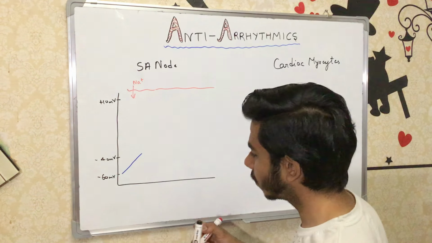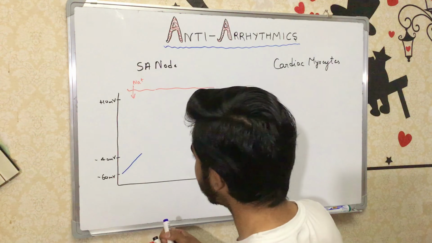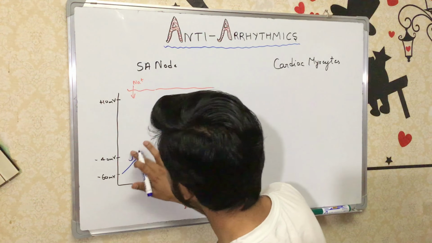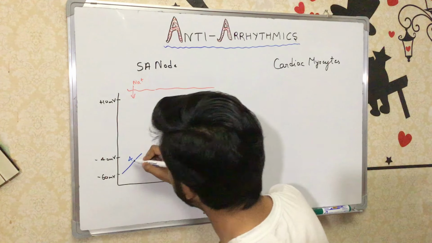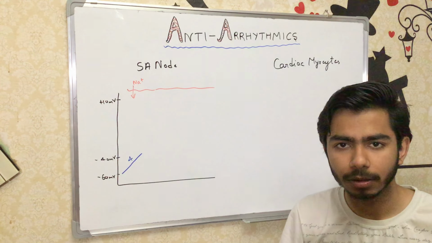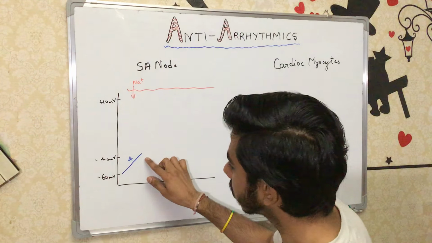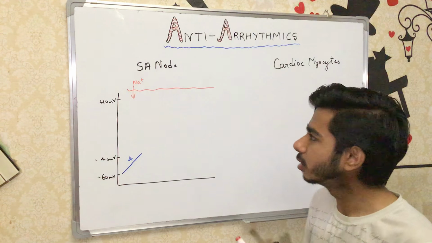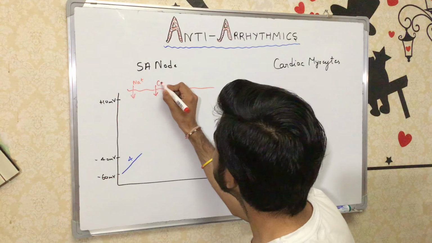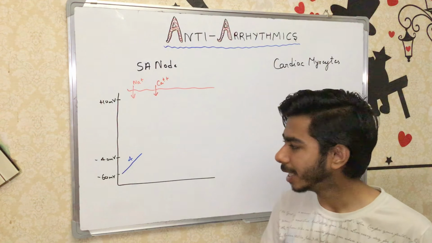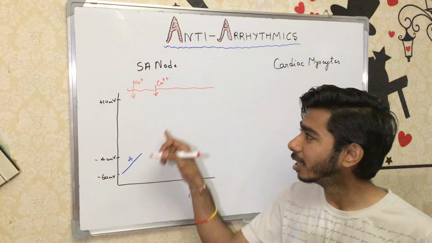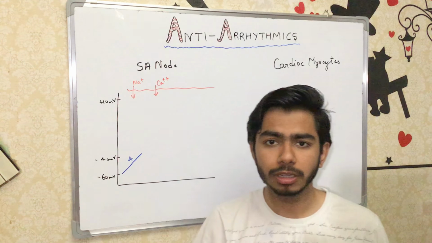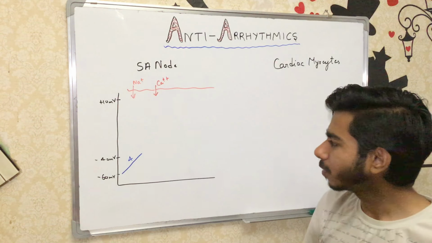Okay, so this phase we call phase 4. Then as it reaches the threshold potential, the L-type calcium channels begin to open, and the calcium ion influx occurs. Okay, as it reaches the threshold potential, the L-type calcium channels open, and the calcium influx occurs. The calcium rushes inside the cell membrane. Now what will happen?